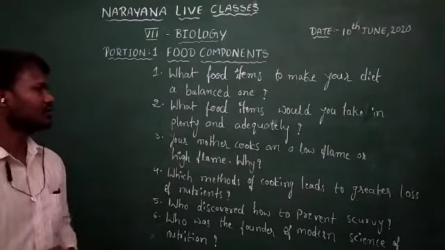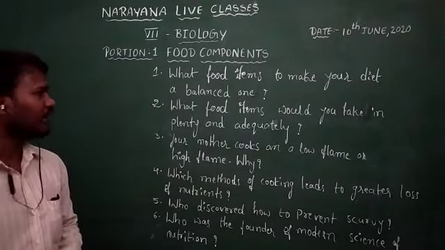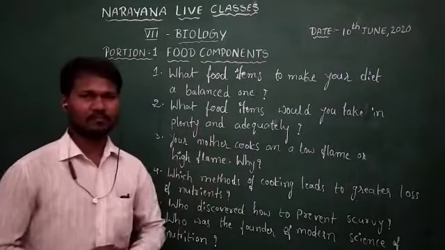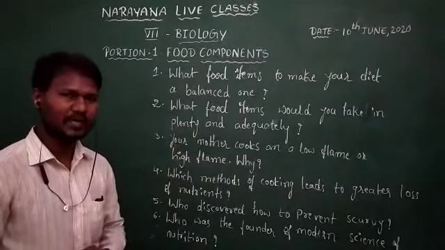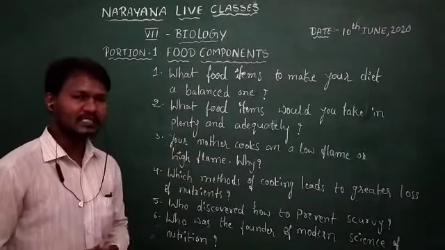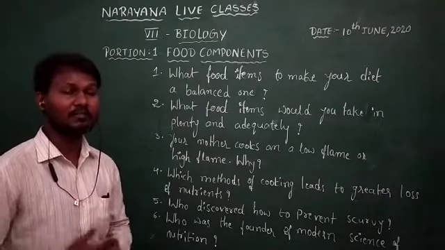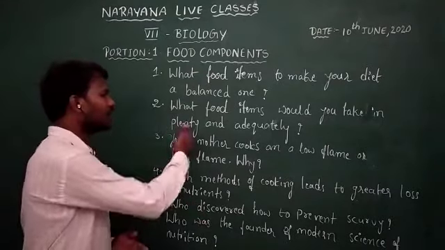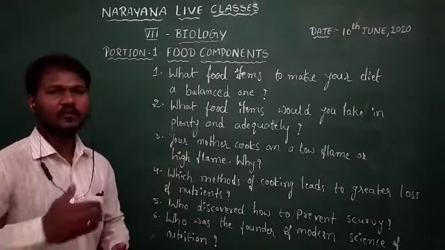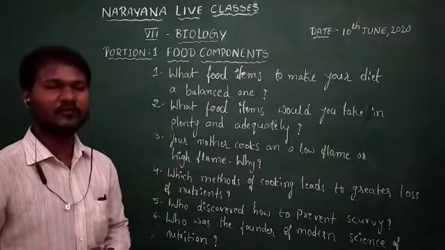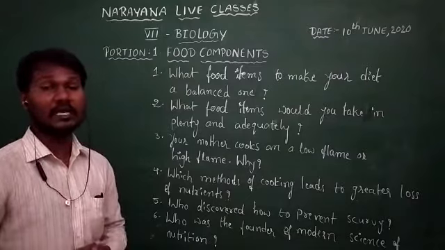Coming to the next question, what food items would you take in plenty and adequately? To answer this, first we should understand what plenty is. Plenty means we need to take that particular food item in large quantity. Food items like vegetables and fruits need to be taken in plenty.